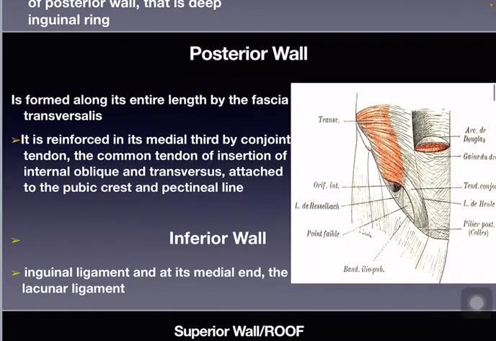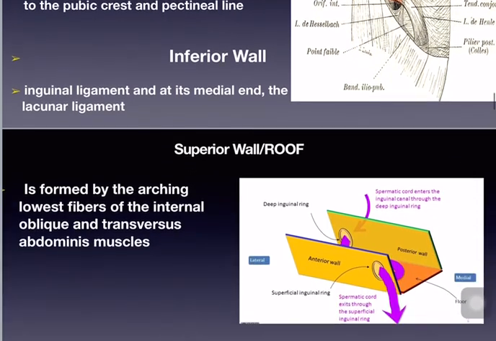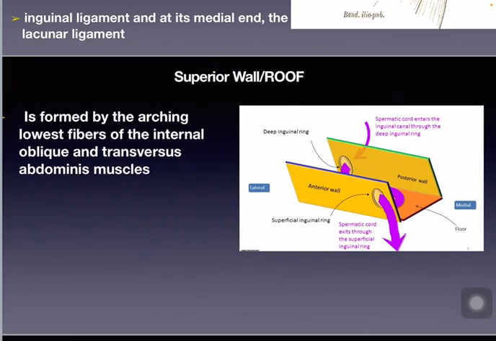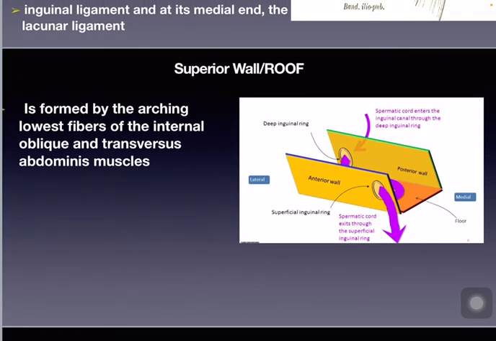Posterior wall. It is formed along its entire length by the fascia transversalis. It is reinforced in its medial third by the conjoint tendon, the common tendon of insertion of internal oblique and transversus, attached to the pubic crest and pectineal line. Inferior wall: inguinal ligament and its medial end, the lacunar ligament. Superior wall, also called roof: it is formed by the arching lowest fibers of the internal oblique and transversus abdominis muscles.